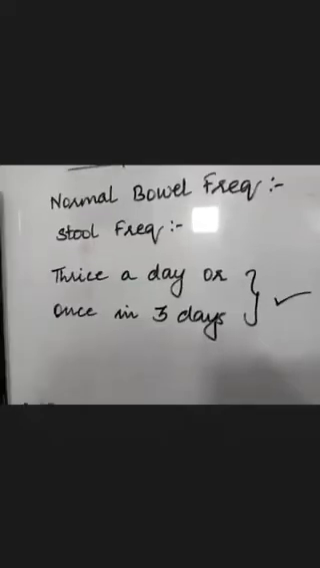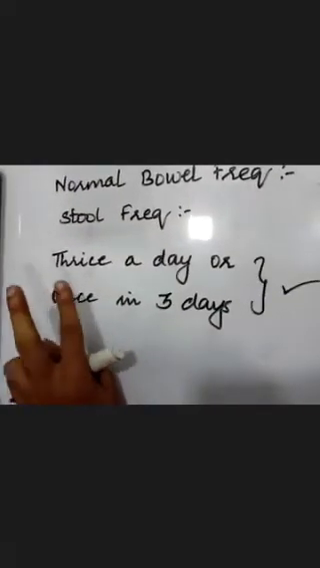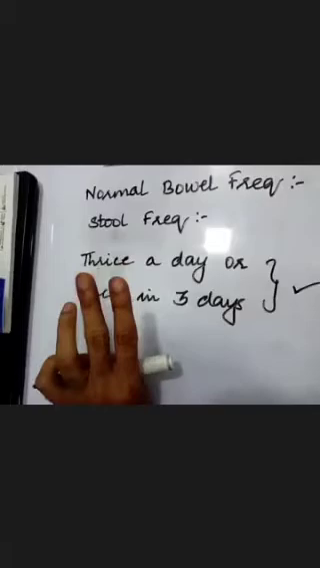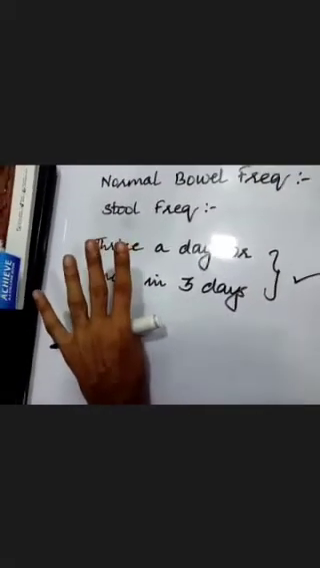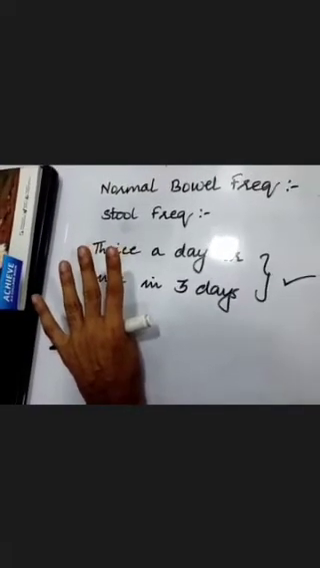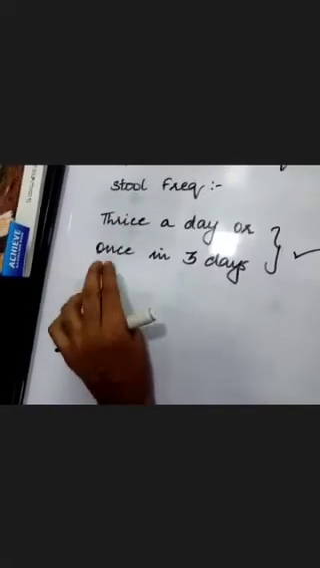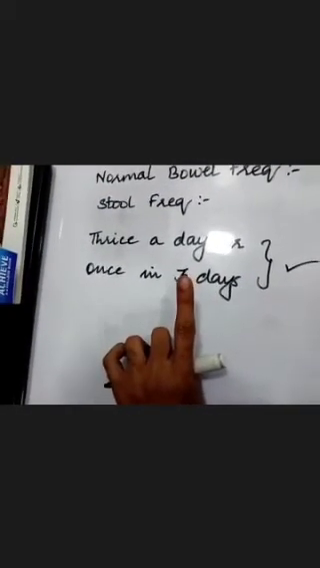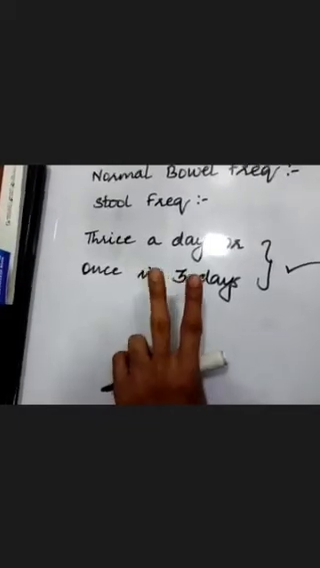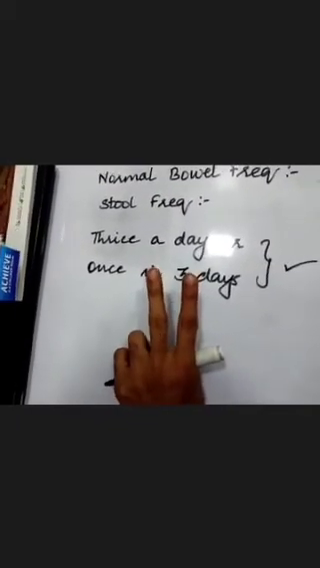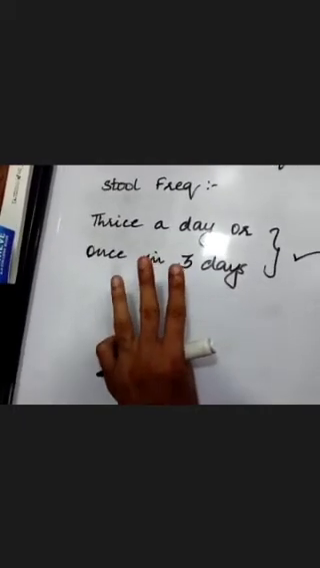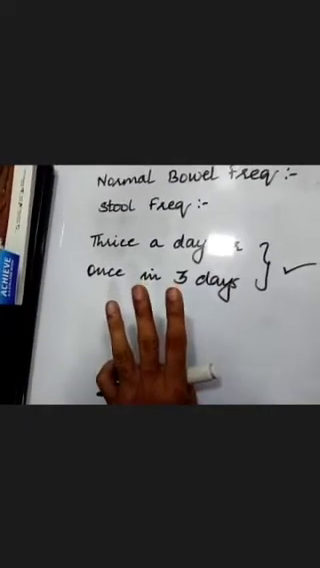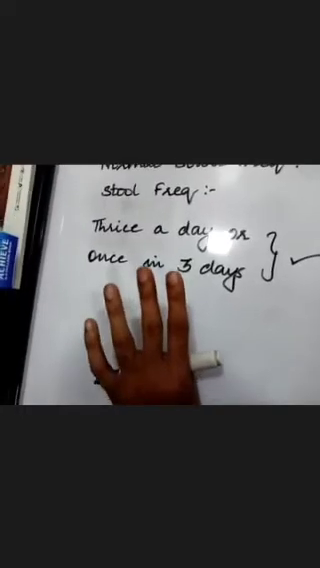See, maximum, you can pass stools once a day, twice a day, thrice a day. The moment it becomes 4 times a day, it is considered increased frequency, or you can say diarrhea. And the next limit is once in 3 days. That means today you have not passed stools, that's okay. It's been 2 days you have not passed stools, that is still okay. It's been 3 days, that is still okay. But the moment your 4th day begins, now you are constipated.